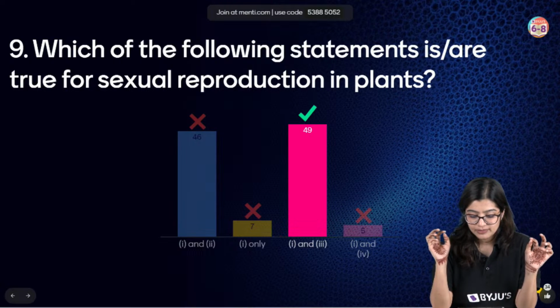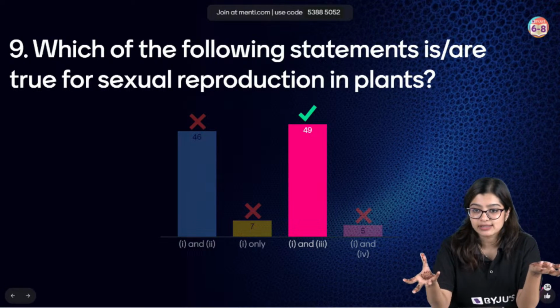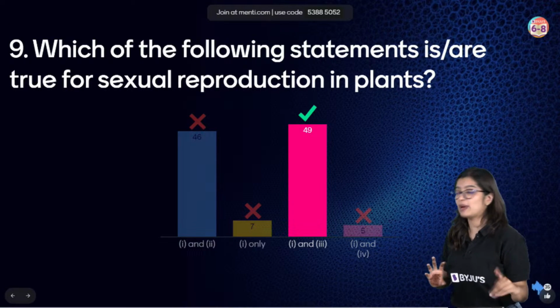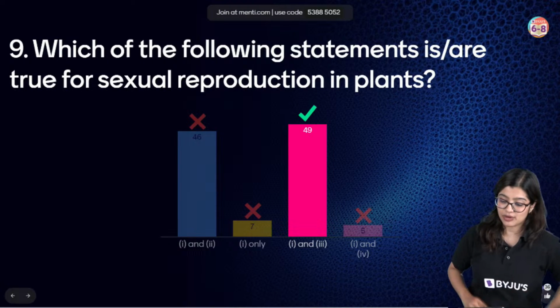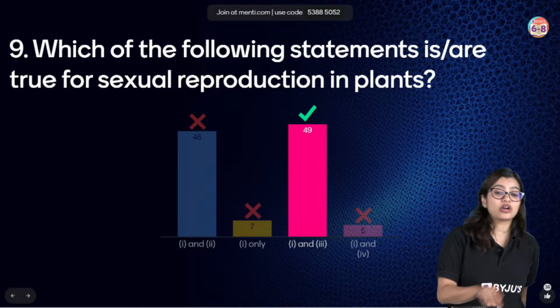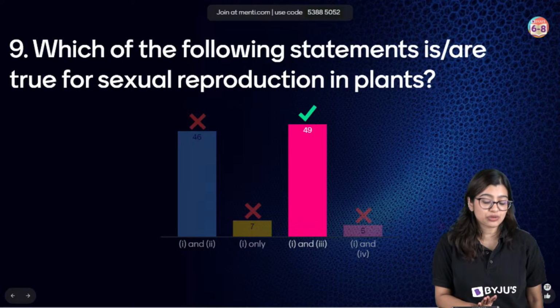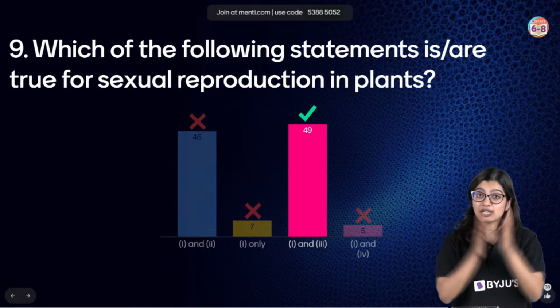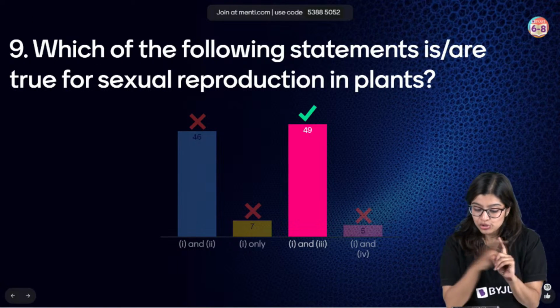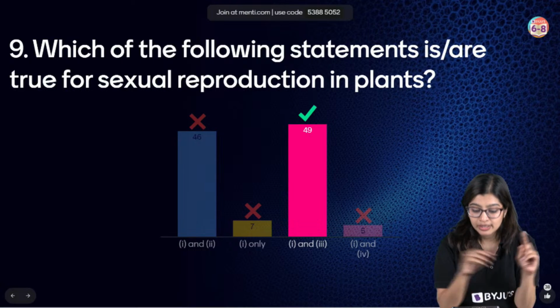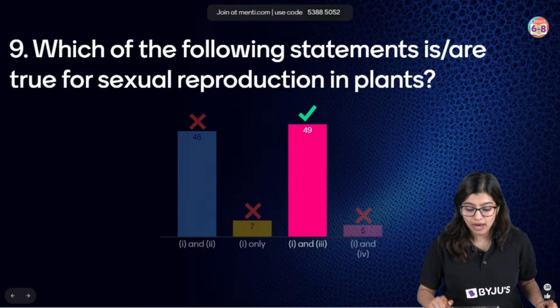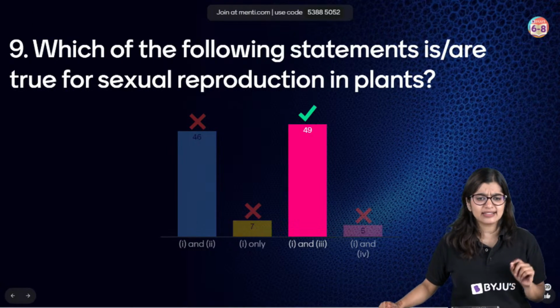First and foremost, plants are obtained from seeds. So if I want to grow a new plant, where will I get it from? I can get plants from seed. Now, we are talking about what is true for sexual reproduction. We know that in sexual reproduction, seeds are involved. So statement 1 is correct. Now, two plants are always essential. Is that the case?